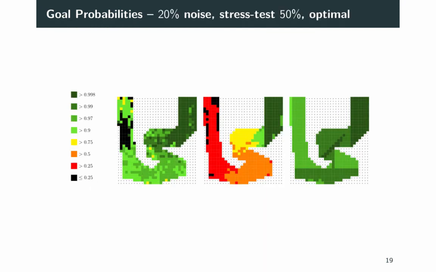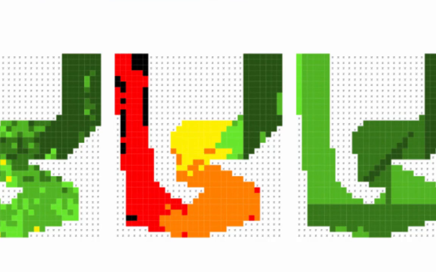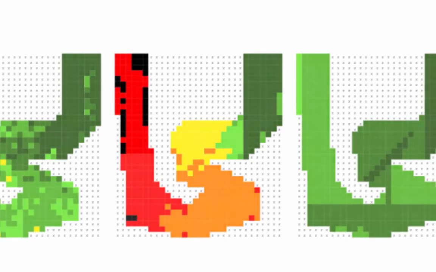The next use case shows the quality assurance versatility afforded by DSMC through an analysis quite different from the previous one. We did a stress test with our learned policies. The policies were trained in a setting with 20% noise to see how robust they are against unforeseen perturbances. We executed policies in a setting with 50% noise. In the parts close to the goal, it works well, but especially on this line at the beginning, the performance